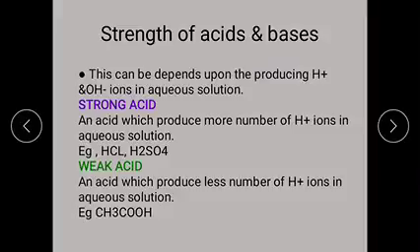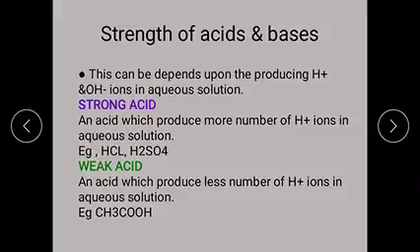Examples for the strong acids, the common acids that are almost 100% ionized, are nitric acid HNO3, hydrochloric acid HCl, sulfuric acid H2SO4, perchloric acid HClO4, hydrobromic acid HBr, and hydroiodic acid HI.